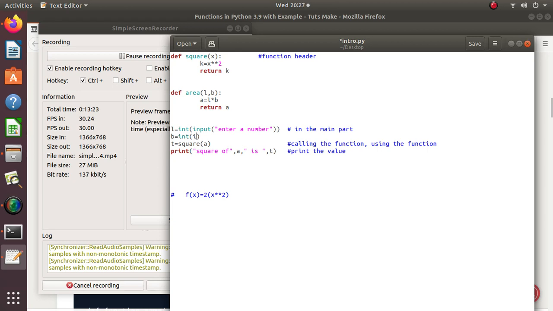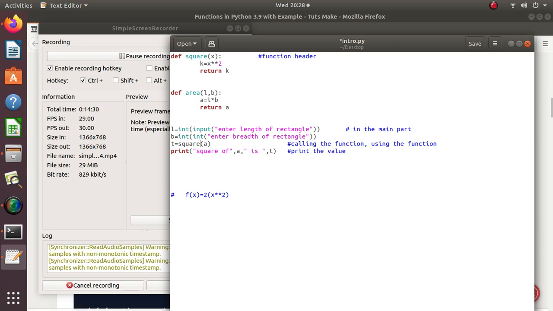and breadth. So I have taken from user these two variables, length and breadth.